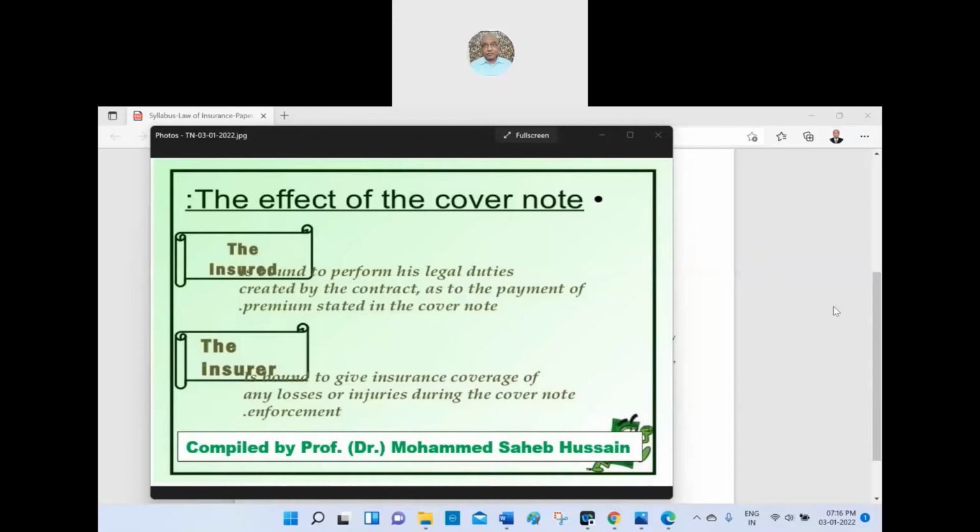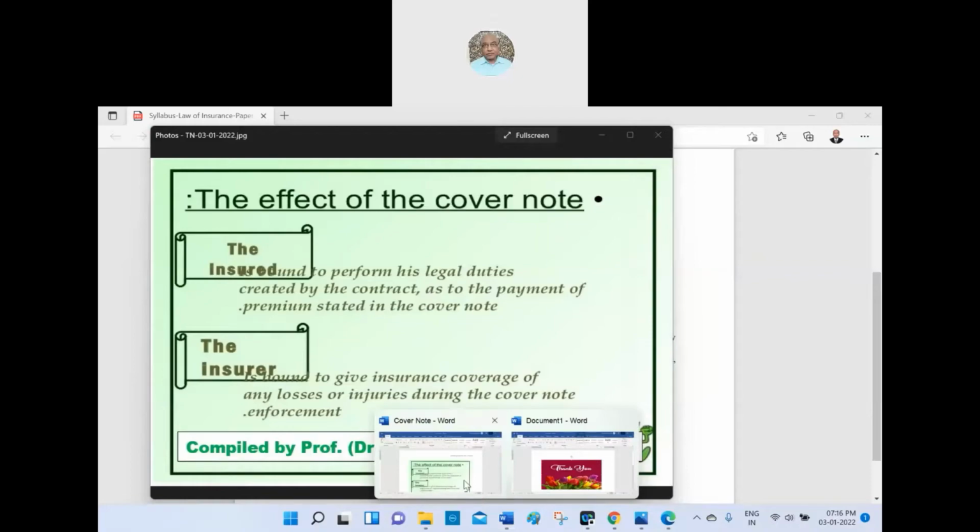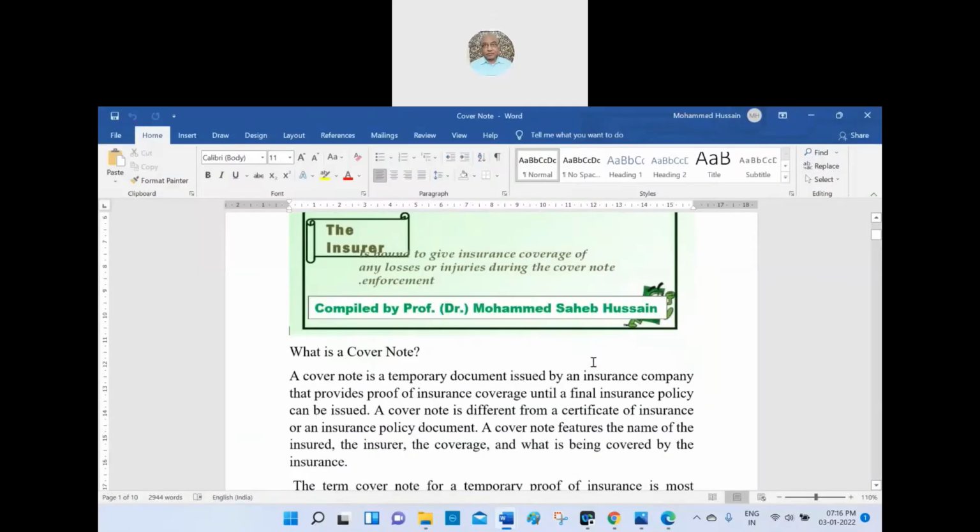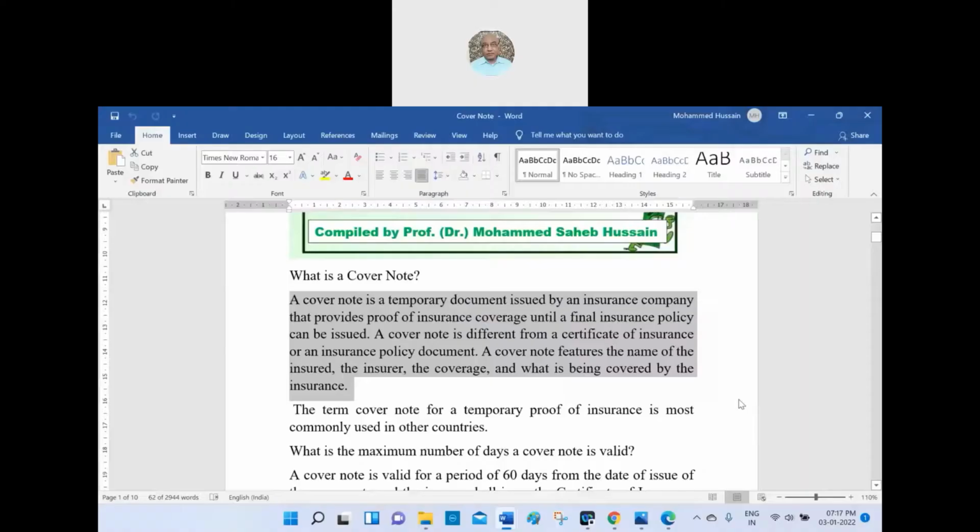Compiled by Professor Dr. Muhammad Sahib Hussain. Yes, now we'll see what a cover note is in detail. What is a cover note? Can anybody unmute and read what I highlighted here on the screen?